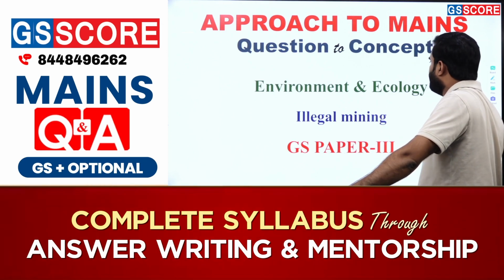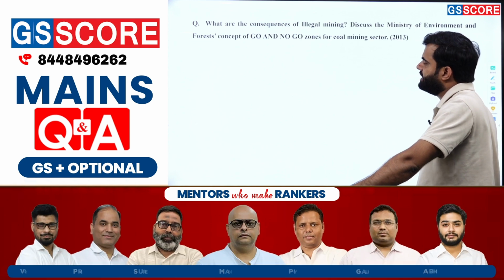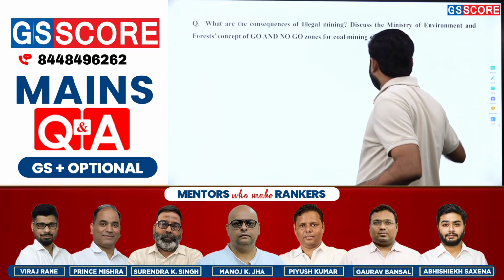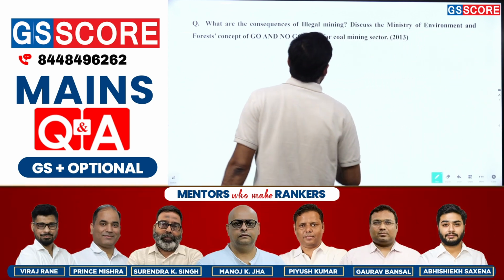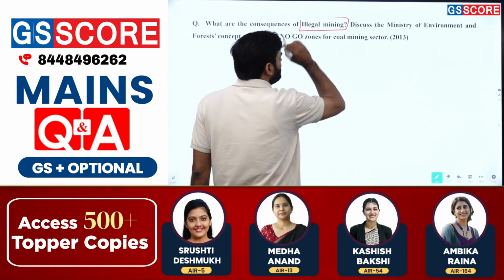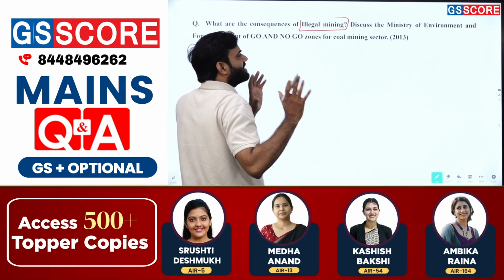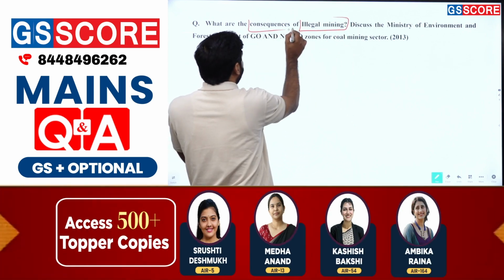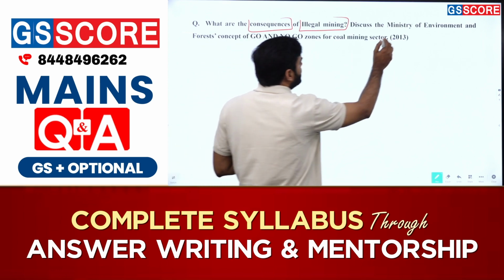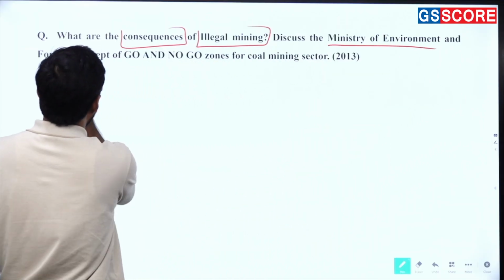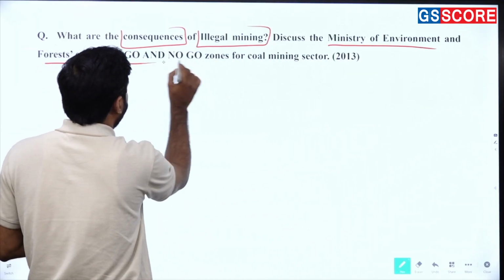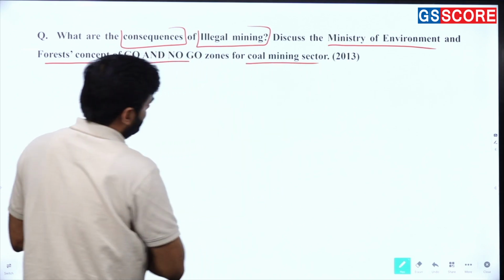So today we will discuss a question from 2013. What are the consequences of illegal mining? देखो बड़ा simplistic question है that what are the consequences of illegal mining? Discuss the Ministry of Environment and Forest concept of go and no-go zones for coal mining sector.